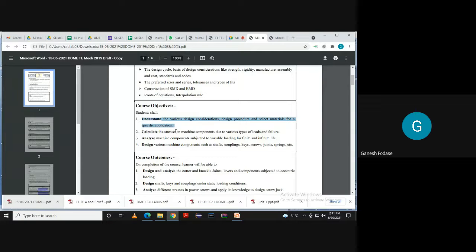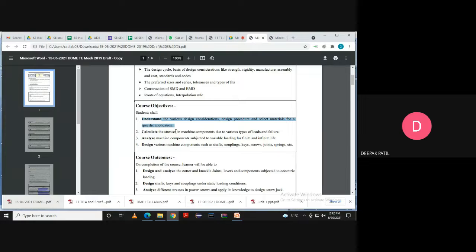Then you should be able to calculate stresses in machine components due to various types of loads and failures. Will you be able to find out stresses? Have you found stresses in strength of materials? Do you know how to find stresses and the types of stresses? Can you tell me the types of stresses?